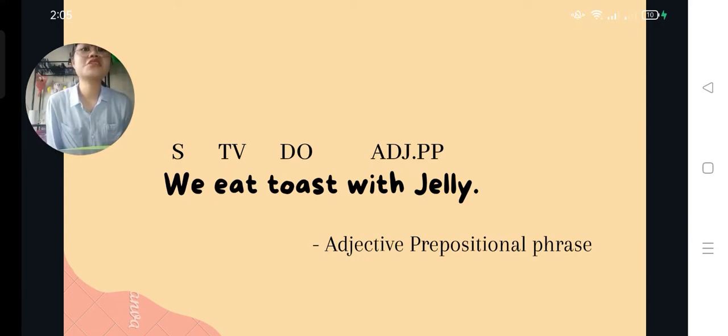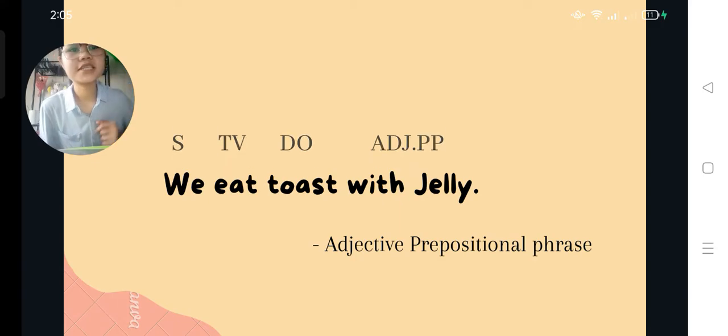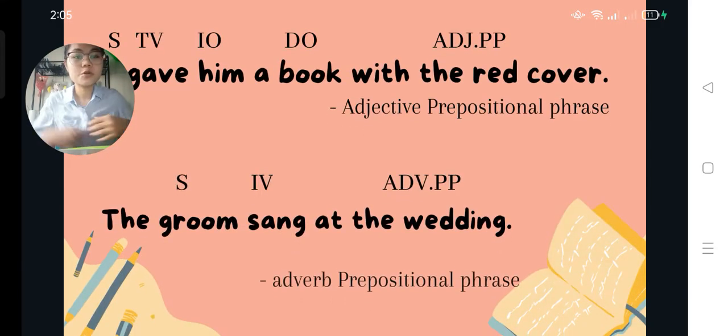Toast with jelly. The prepositional phrase with jelly modifies the direct object of the sentence, which is toast, and it functioned as an adjective or adjectival prepositional phrase.